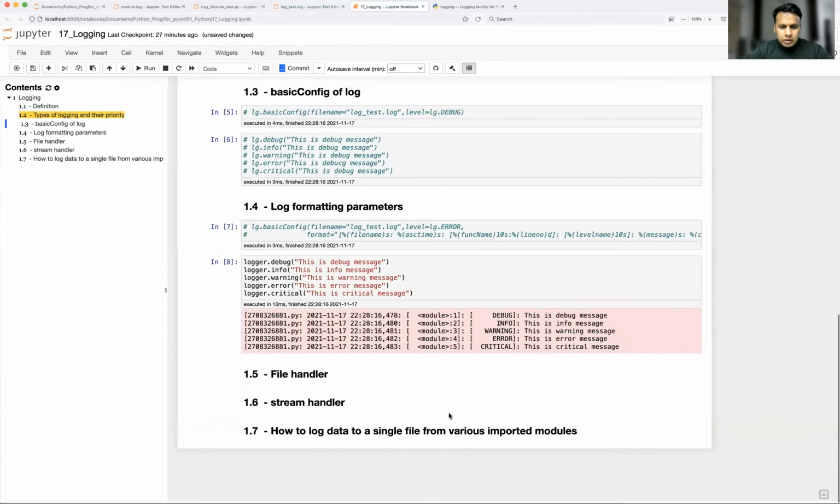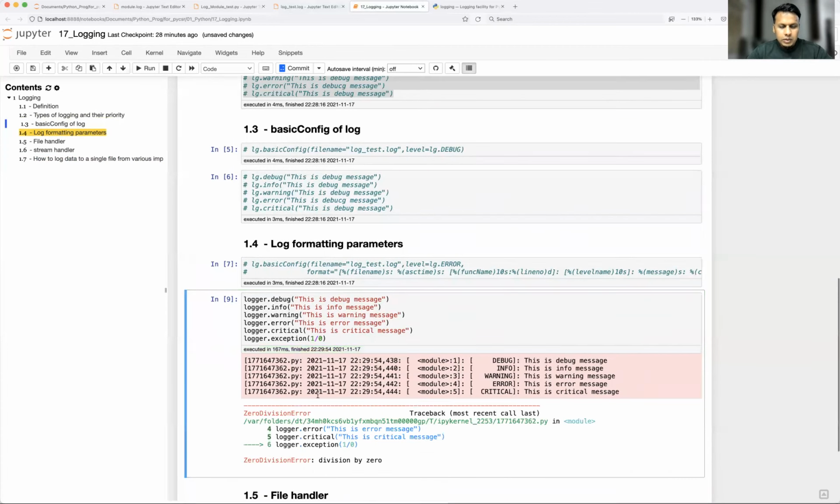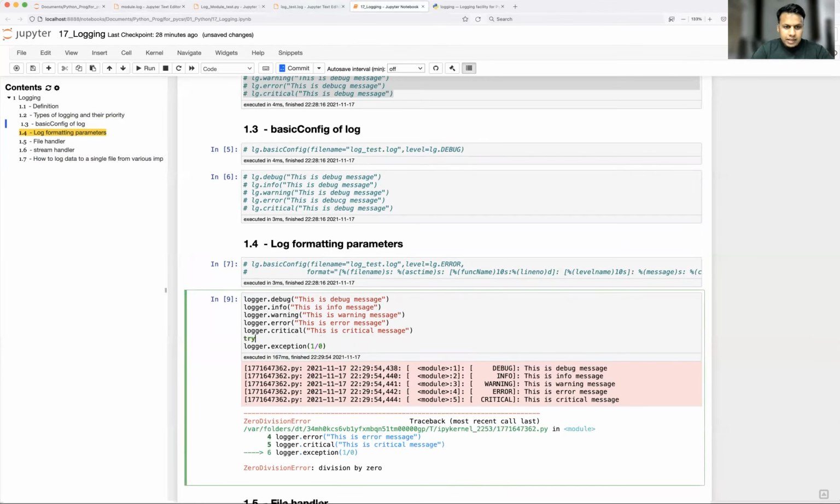Okay, so let's see one more thing here: how to capture the log of an exception trace. We have something called exception on the logger. Other than these levels, we do have something called exception. And here, let's say I'm going to catch 1 divided by 0. Okay, see what is happening. So a division by 0 error is coming. But since it is terminating the program because we are not catching it, how to catch? Using try and except.